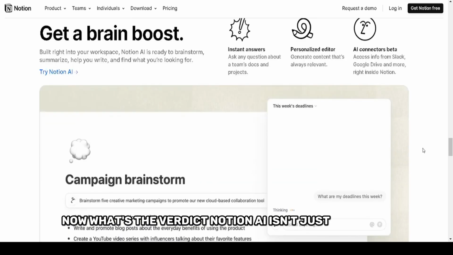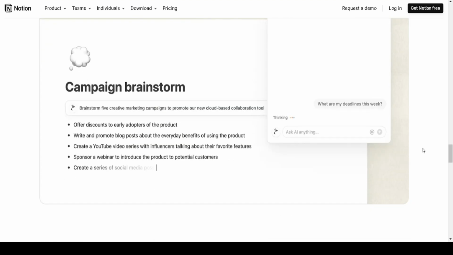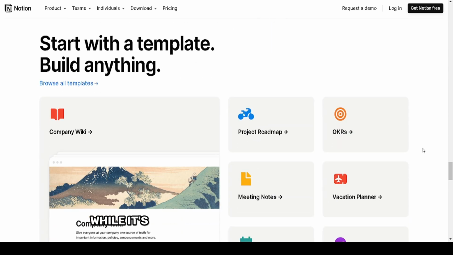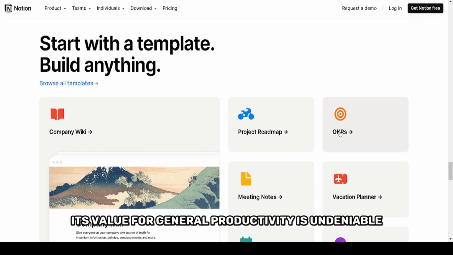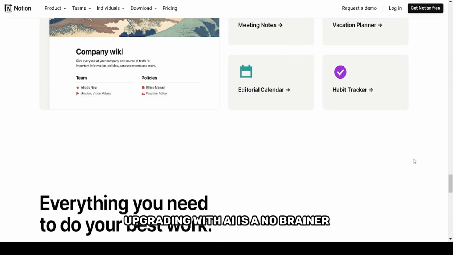Notion AI isn't just a gimmick. It's a genuine enhancement for productivity. Its features are practical, reliable, and surprisingly versatile. While it's not perfect for highly technical or niche tasks, its value for general productivity is undeniable. If you're already using Notion, upgrading with AI is a no-brainer.